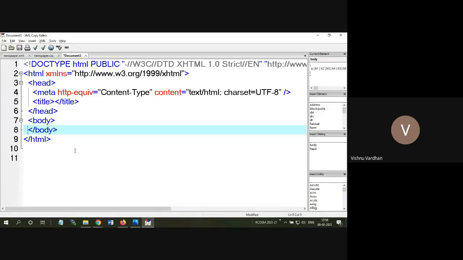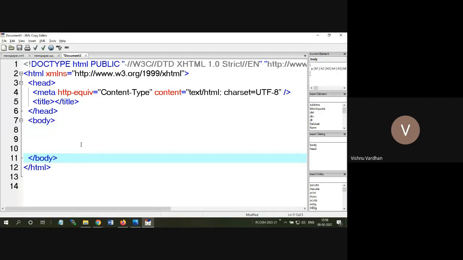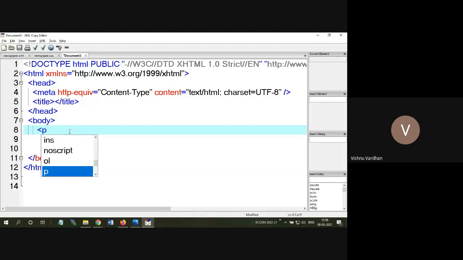What I am doing is, in the body section, I am going to create one paragraph element. This paragraph element by default contains nothing. Okay, so this is an empty paragraph element.